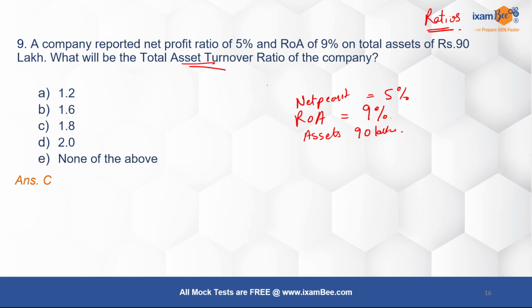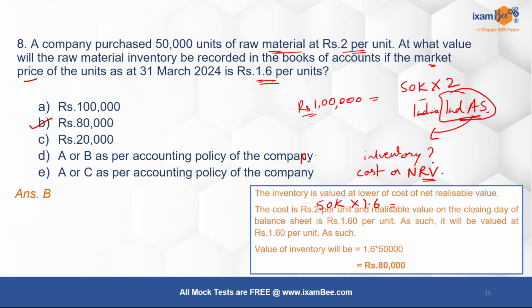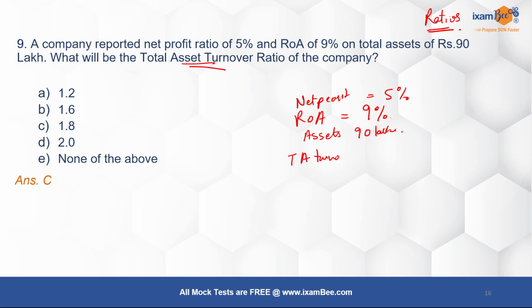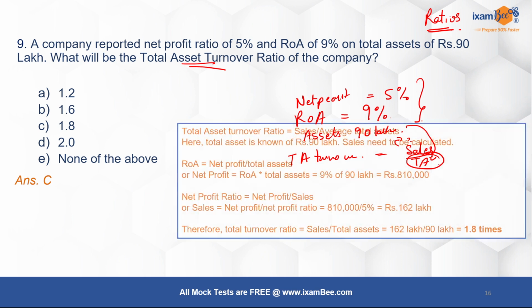Now what is my total asset turnover? Okay, so to be able to find this, first I need to know what my total asset turnover is, right? And then I have to use that information to find the missing piece. So I already know this is given by sales by total assets. I already know what my total assets are, right? 90 lakh. What I don't know is sales. So I need to find sales, and I will use this information to find sales, right? And how do I do that?